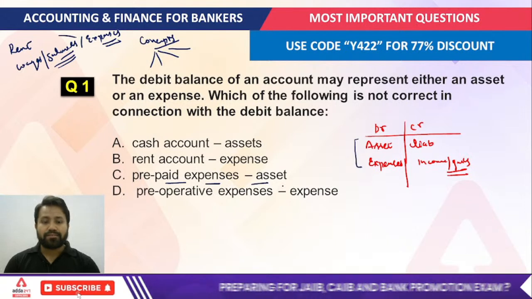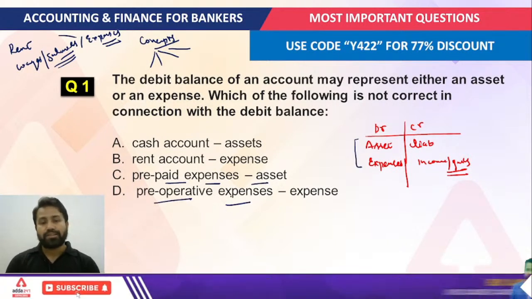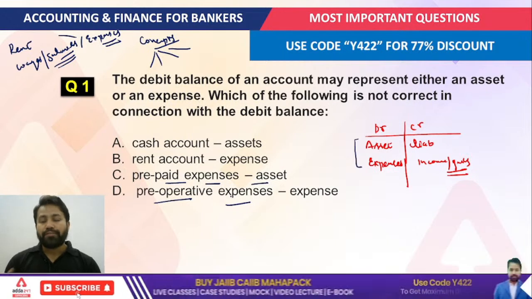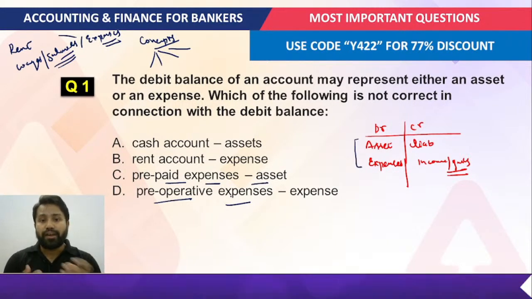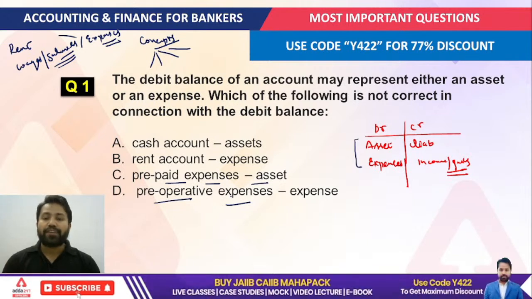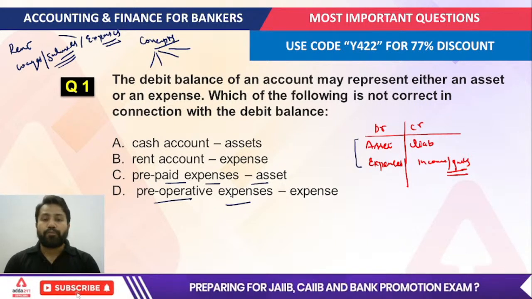Next is pre-operative expenses, and that is a very important thing to understand. Pre-operative expenses are those expenses incurred when the company has not started earning. That means pre-operative expenses are the expenses after the incorporation of the business, but before the commencement of business operations.